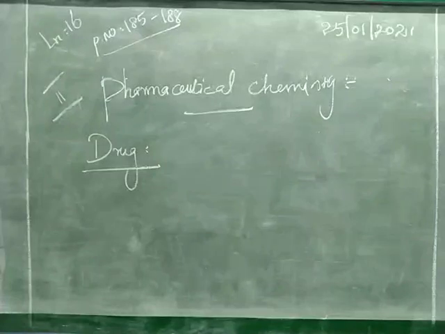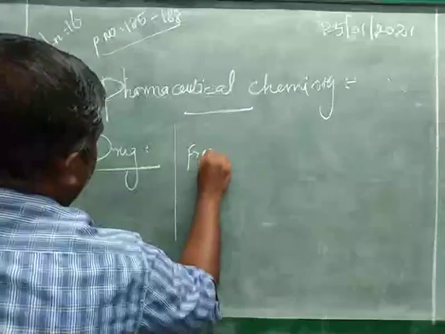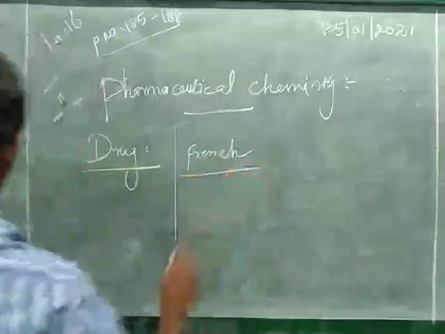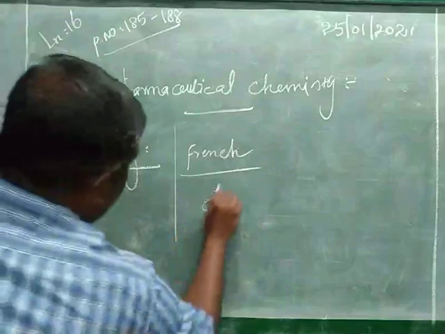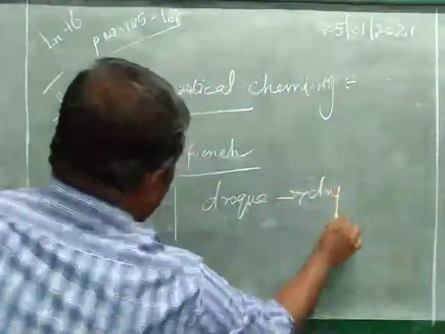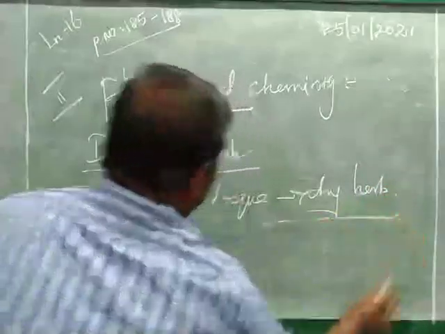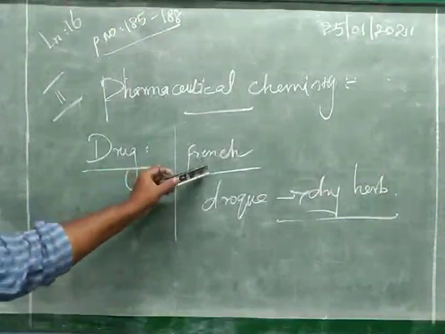The chemical which is used to control or cure the disease is called a drug. In the French language, drug means dry herb.